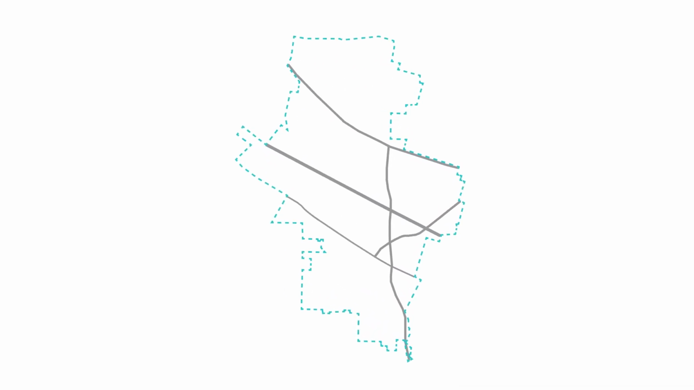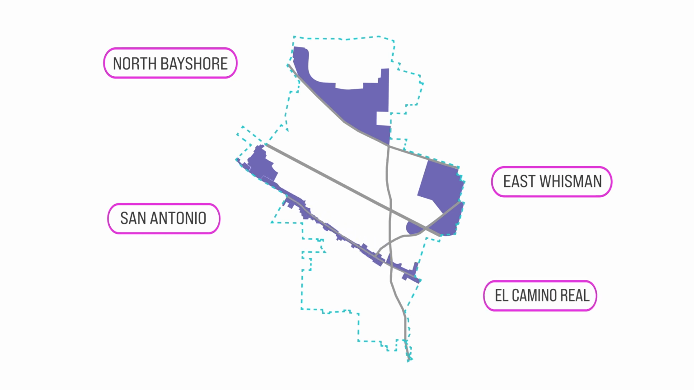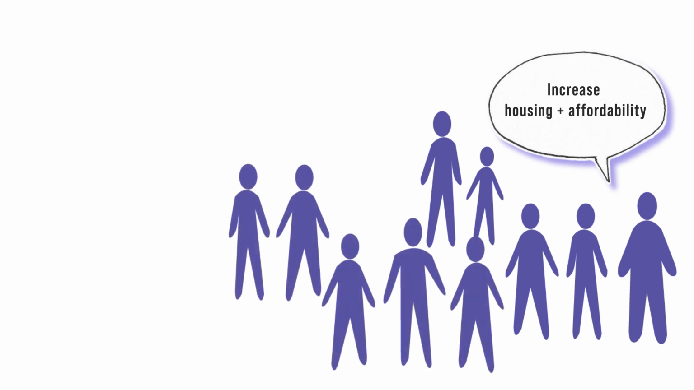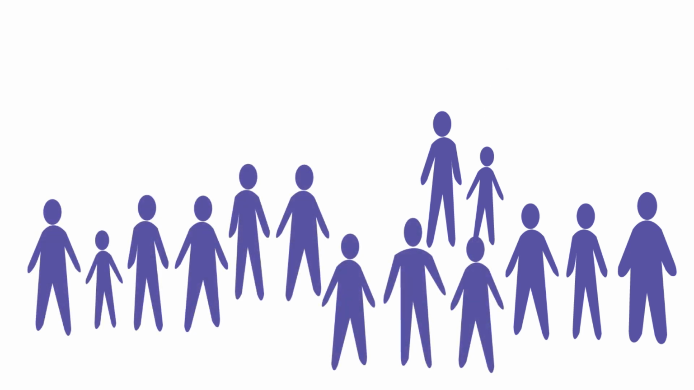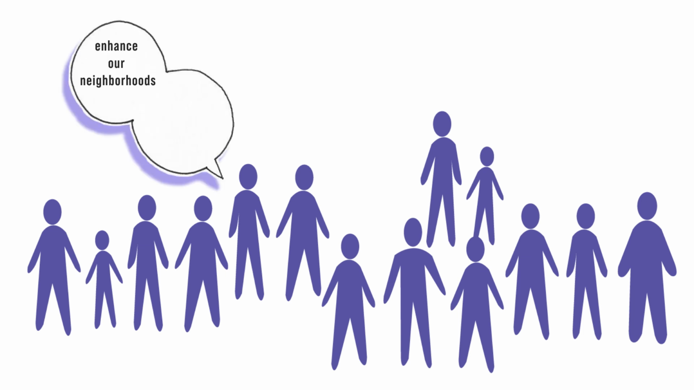The city has already planned for additional housing in North Bayshore, East Whisman, in and around the San Antonio Shopping Center, and along El Camino Real, where some of the housing sites can be located. And some areas in the R3 zoning district can be another opportunity to identify housing sites. Ultimately, our community must balance meeting our state mandate to increase housing and affordability with minimizing the effects of displacement and creating standards for projects that enhance our neighborhoods through better design, landscaping, improved walkability, and public spaces.